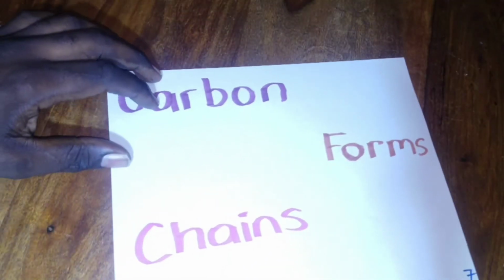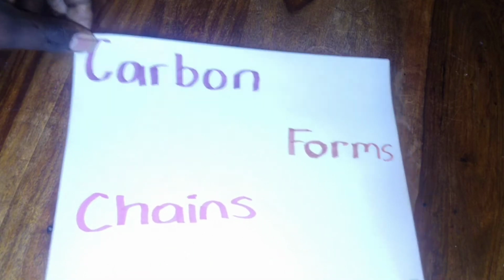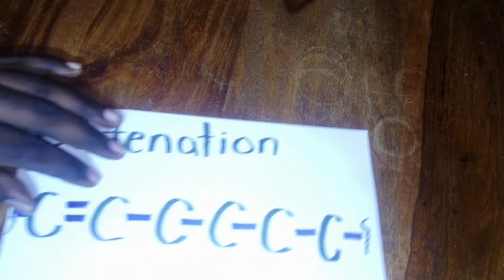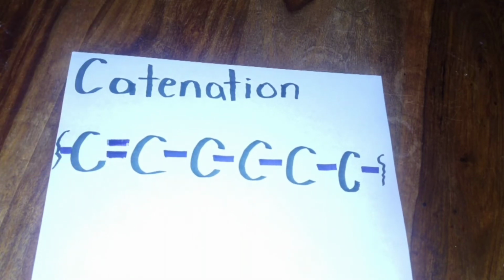Now, because carbon can bond with itself, it forms these chains, just like your necklace. If you think about your necklace, the chain that you have on, it's made up of these different links. And you could consider those different links carbon atoms. Because as you saw before, carbon can form single bonds with itself, double bonds, triple bonds. So it can join to itself to form these chains. And this joining of itself to form chains is what we call catenation. So when carbon forms chains, we call it catenation.